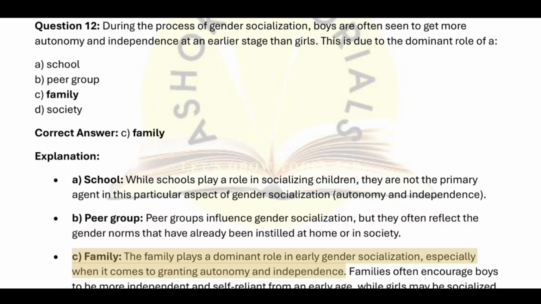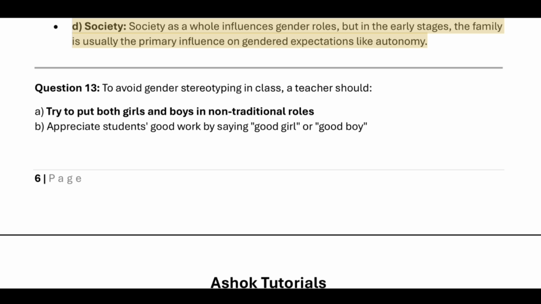C. Family. The family plays a dominant role in early gender socialization, especially when it comes to granting autonomy and independence. Families often encourage boys to be more independent and self-reliant from an early age, while girls may be socialized to be more nurturing or dependent. D. Society. Society as a whole influences gender roles, but in the early stages, the family is usually the primary influence on gendered expectations like autonomy.